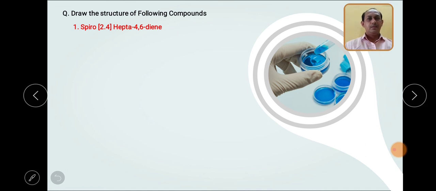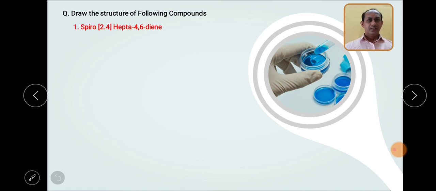Now at the last we will see the question-answer pattern. Whatever structures we have seen in the earlier part, we saw the structure first and then wrote its name. But the vice versa practice also we need to have, so that we can give names very easily. So we need to draw the structure of the following compounds. What is the structure? Spiro[2.4]hepta-4,6-diene.